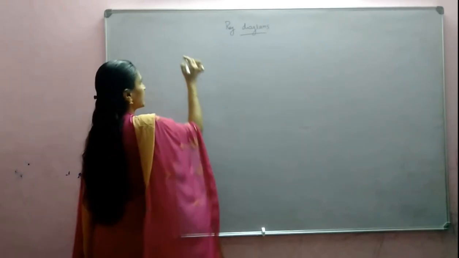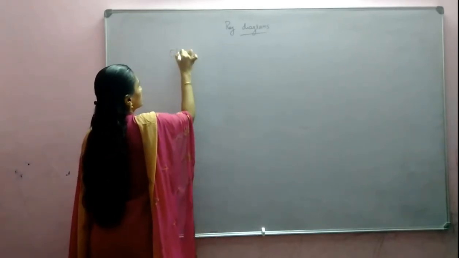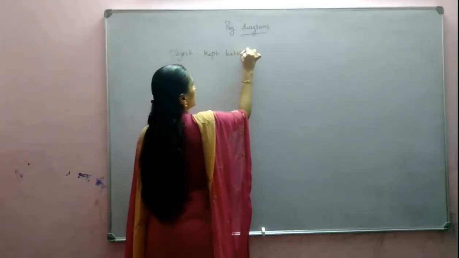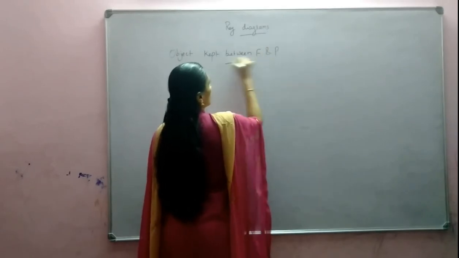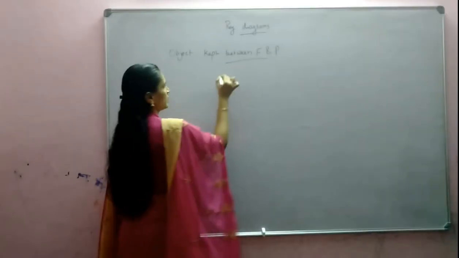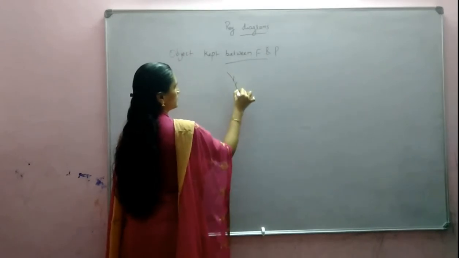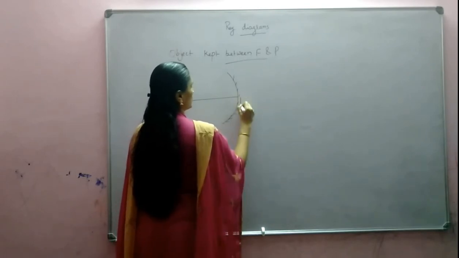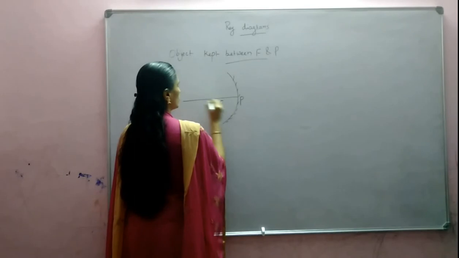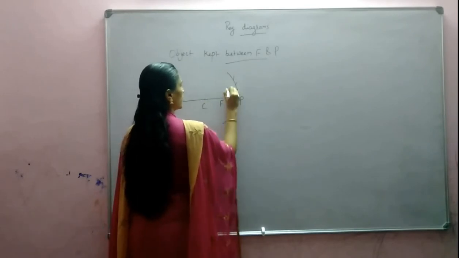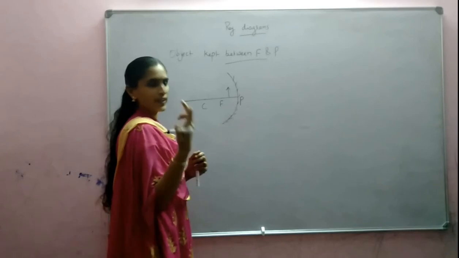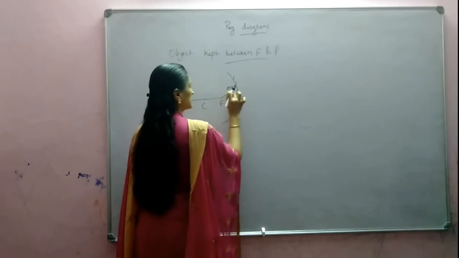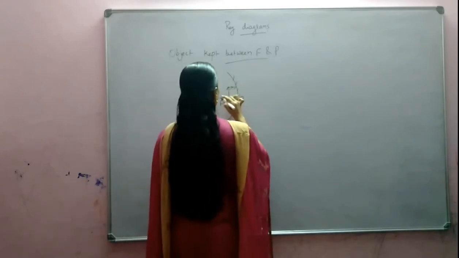Okay. So the last case is when the object is kept between focus and pole. We are keeping an object between focus and pole: pole, focus, center of curvature. We are keeping an object between F and P. Two rays are needed. A ray parallel to the principal axis, after reflection, passes through the focus.